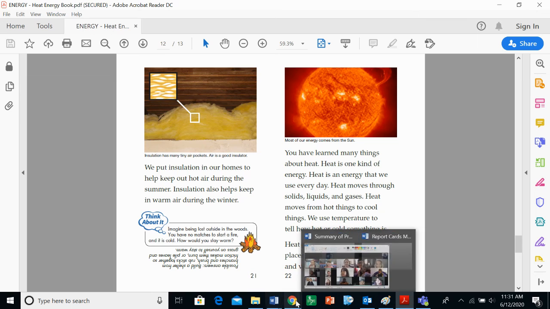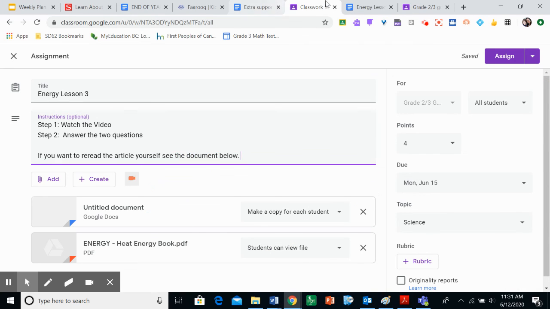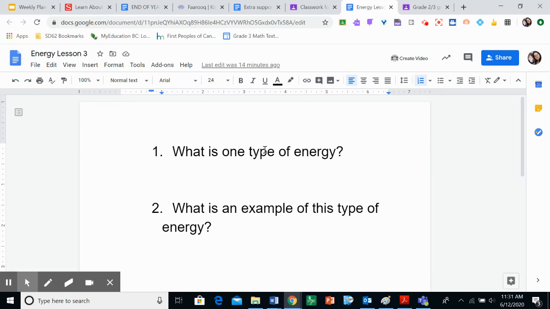All right, so now your job is to answer two questions. What is one type of energy, and what is an example of this type of energy? If you need any help, let me know. Good luck.